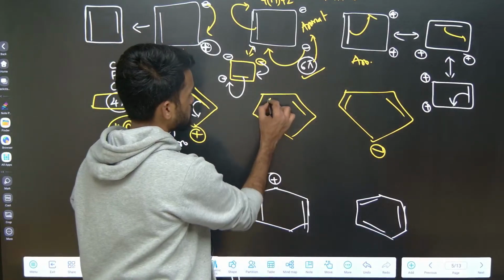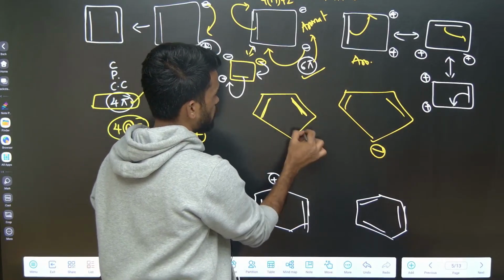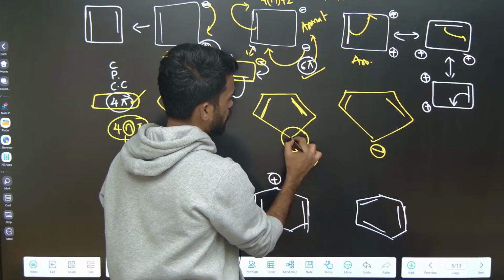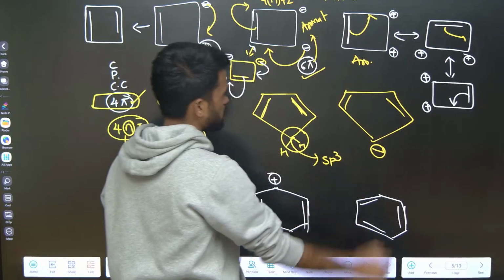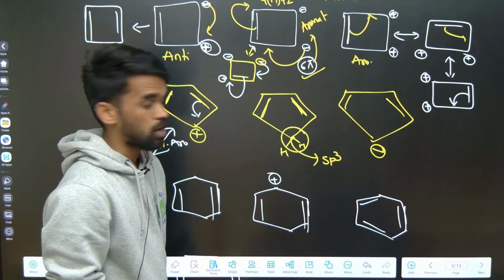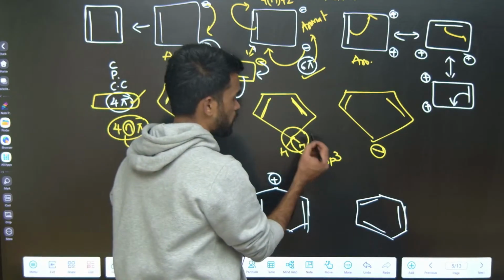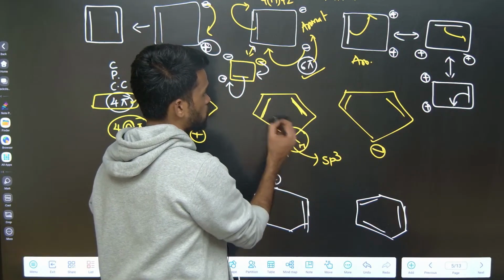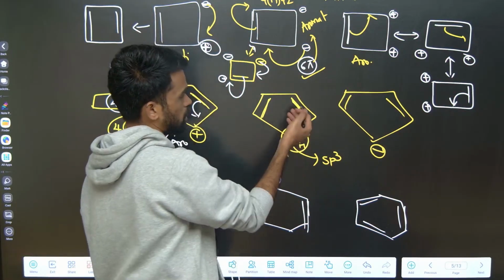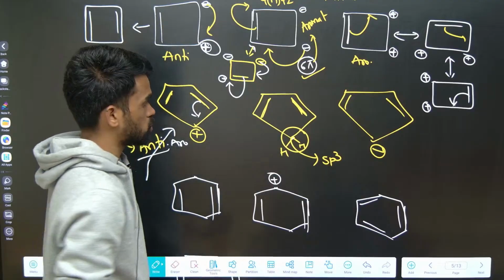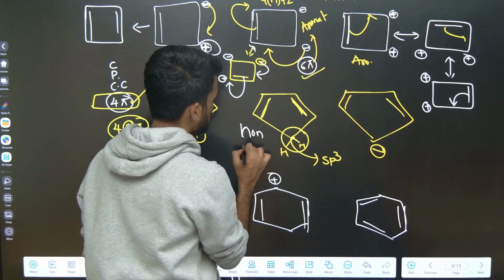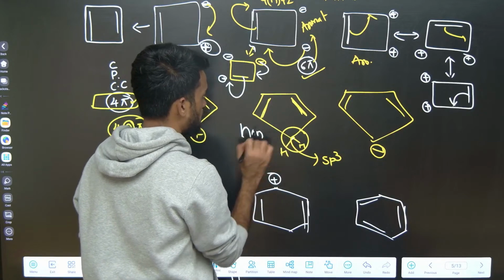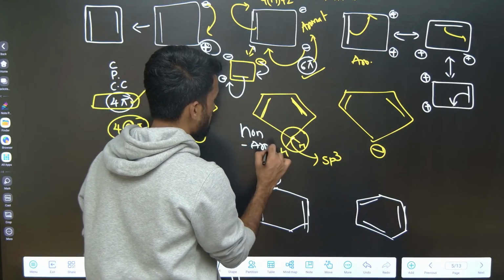See, this is sp2, this is fine, but what about this carbon here? This is carbon with 2 hydrogen atoms right now, so it is sp3 carbon. If it is sp3, it won't be involved in conjugation. So this is a non-planar compound which stops the conjugation, so it will not have a complete conjugation. So you can say this molecule is non-aromatic. This is not aromatic, not anti-aromatic, therefore you can call it non-aromatic.